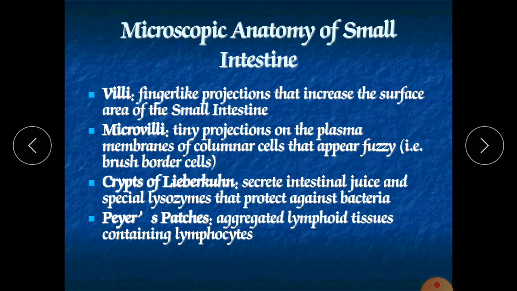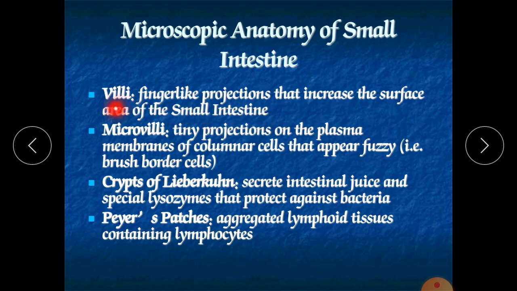Now in macroscopic anatomy, if you look at how the small intestine appears, we have villi. These are finger-like projections that increase the surface area of the small intestine. The small intestine is responsible for absorption, and for absorption it requires a very large surface area. These villi provide that area through which they absorb vital nutrients, drugs, elements, electrolytes, carbohydrates, proteins, all the elements. So these villi have a great role in absorption.